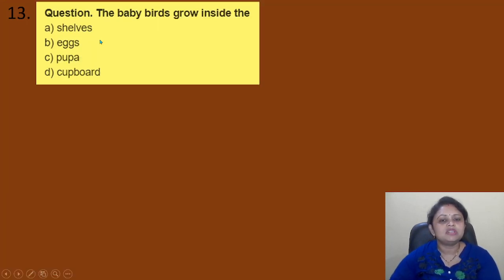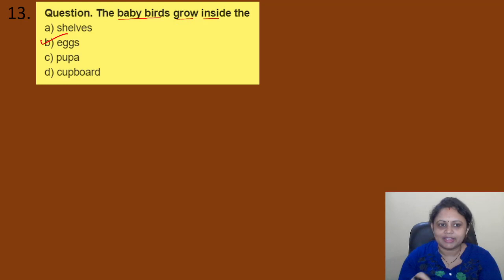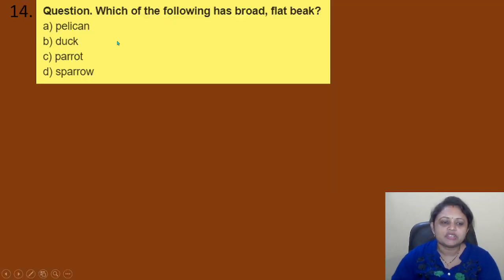The baby birds grow inside the option A, cells. B, eggs. C, pupa. D, cupboard. So the baby birds, they grow inside the eggs. You know that? Yes, from the egg the baby bird comes out, right? Yes. Coming to the next question.